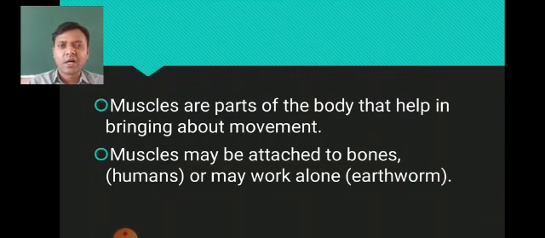The muscles work alone in the earthworm, because the earthworm is a boneless animal, so bones are not there at all, and the muscles need to work alone. As far as humans are concerned, bones are attached with the muscles. Okay, let's move on.